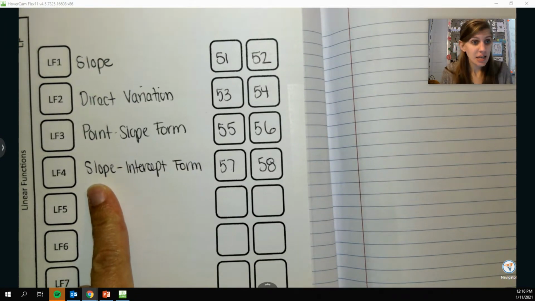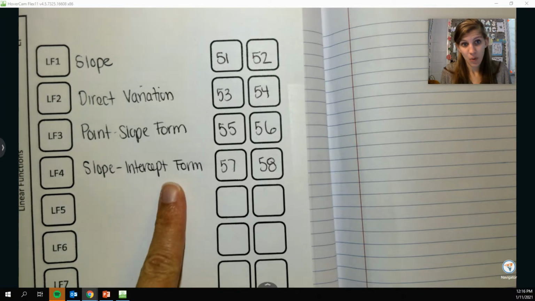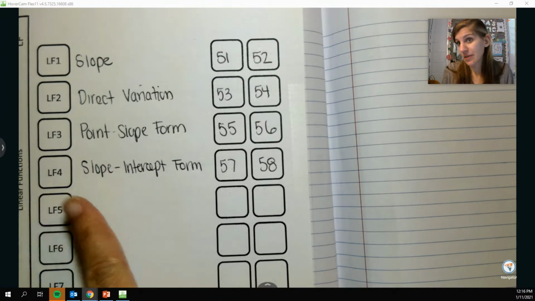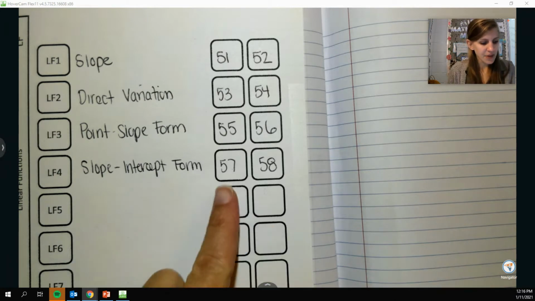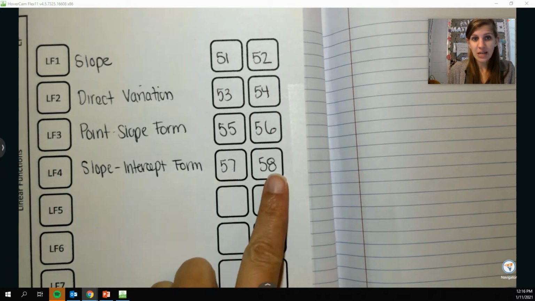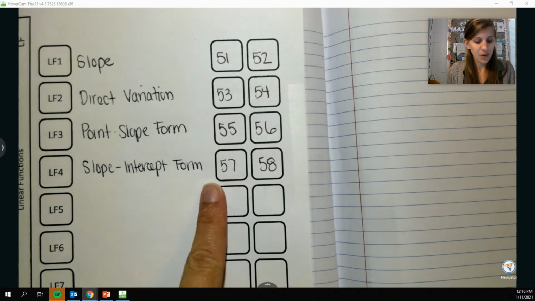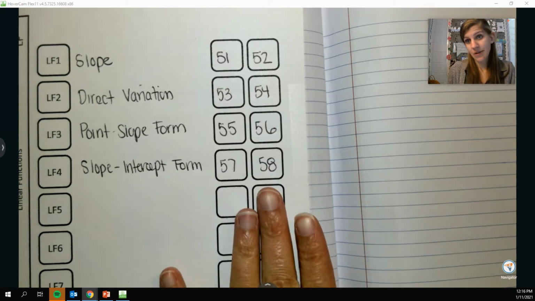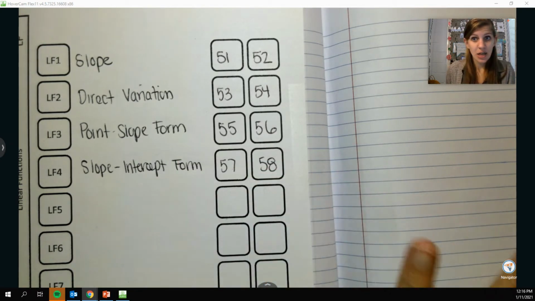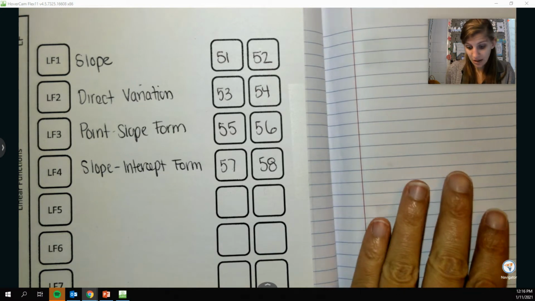But today in our notes, we're going to add and talk about a new form of a line. This is called Slope-Intercept form. This is probably the one that is going to look familiar to you from last year because a lot of teachers really like this one as their favorite. So they stress it a ton. We're going to do that on page 57 and 58, Slope-Intercept form. In this video, I'm only going to be doing 57. And then in another video, I'll be doing 58. And then we might do that one together in class.